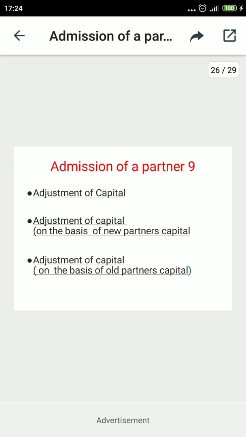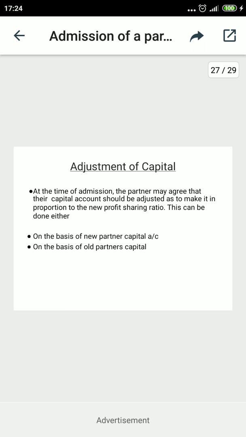Today I will tell you the concept related with the adjustments of capitals. I will explain the adjustments of capitals on the basis of the new partner's capital account as well as on the basis of the old partner's capital account. First, the adjustment of capital.